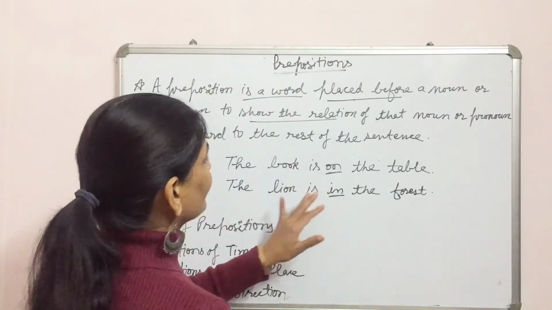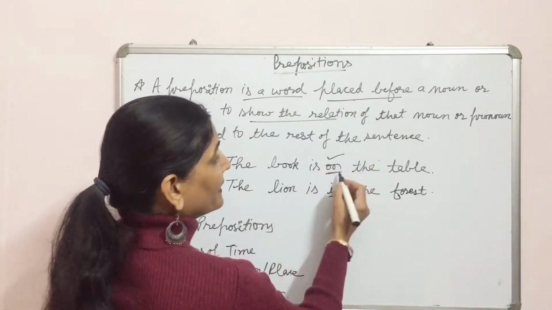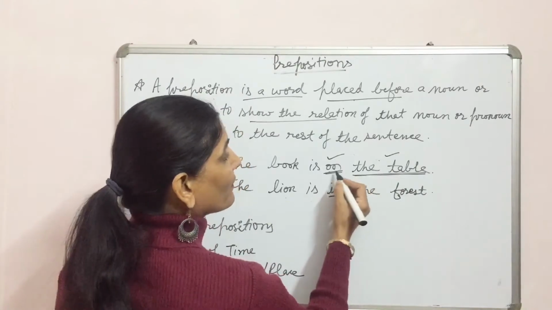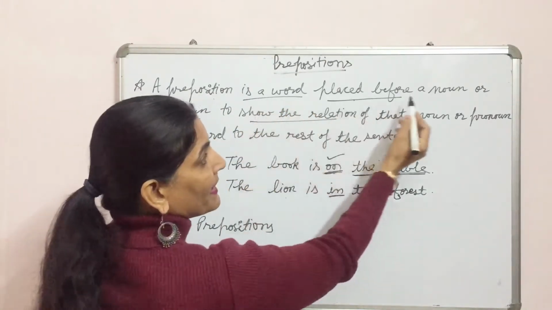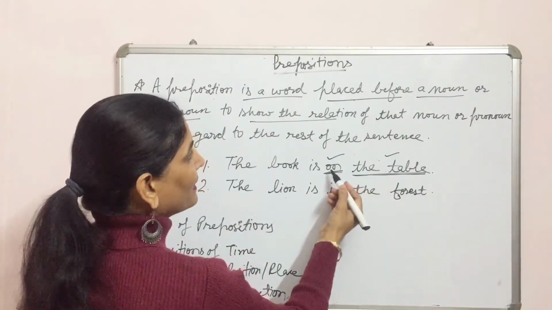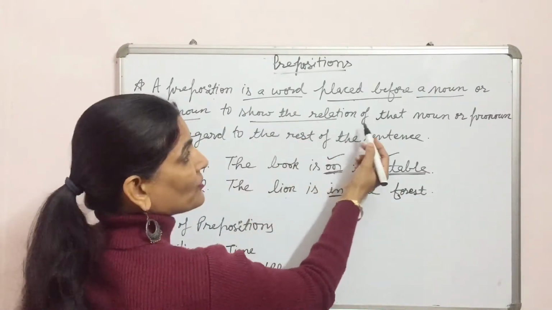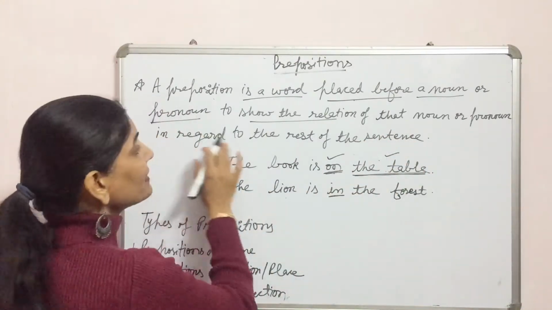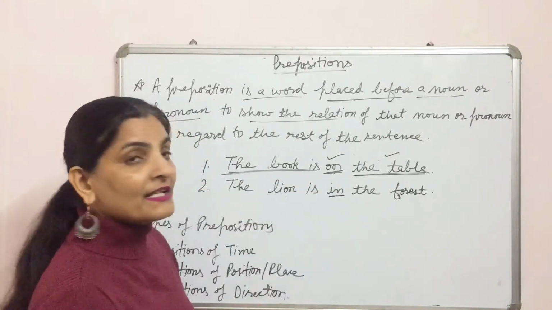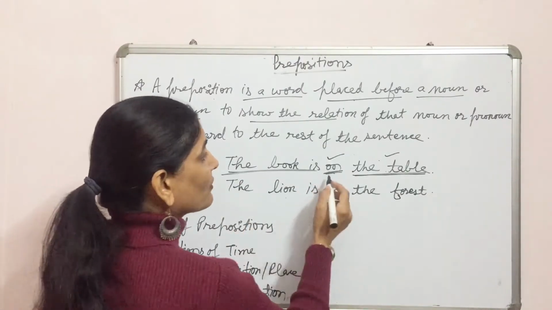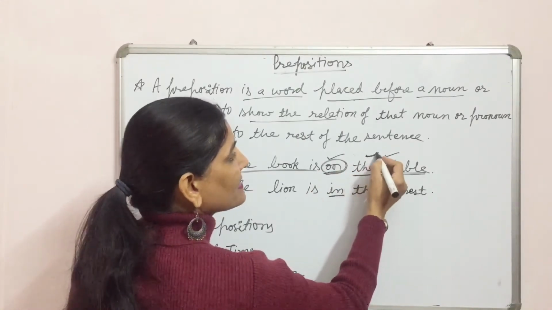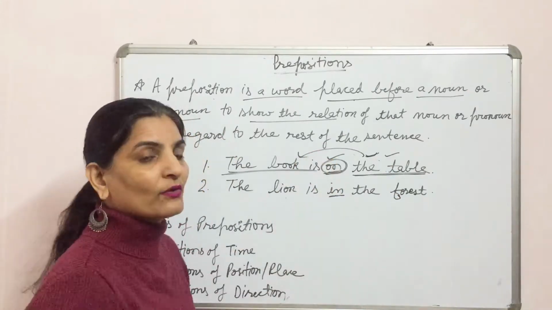Let us discuss this now. On is placed before a noun. This is the noun and it is placed before it. Here a word is placed before a noun or pronoun to show the relation of that noun in regard to the rest of the sentence. This is the rest of the sentence. Where is the book? On the table. So it shows the relation of this noun or pronoun with the other part of the sentence.